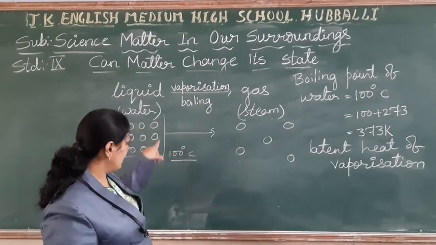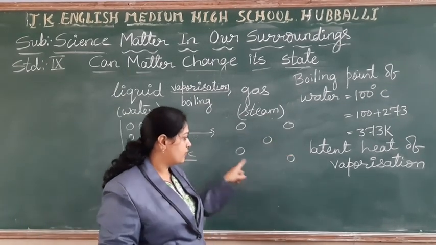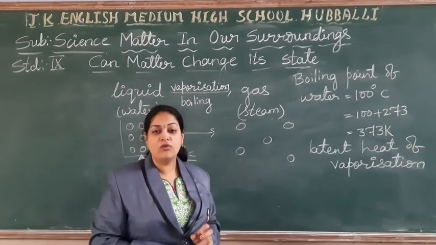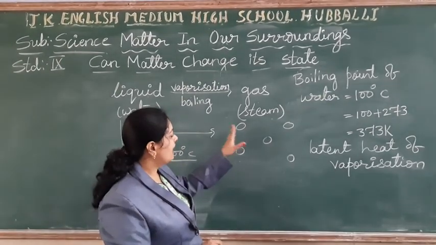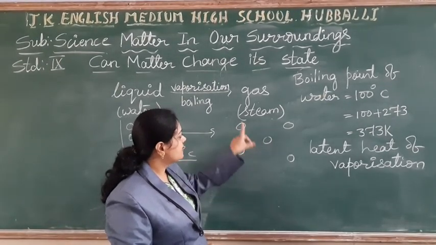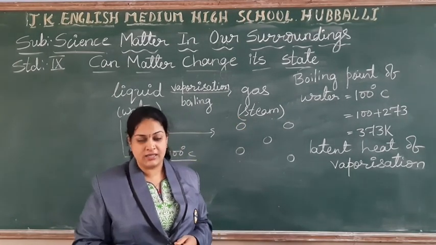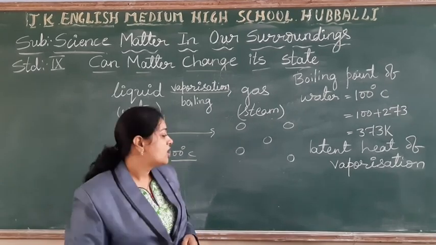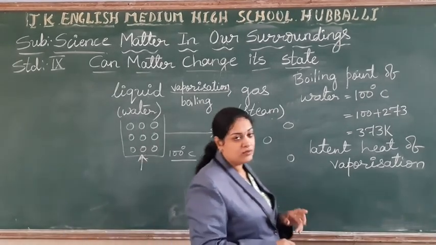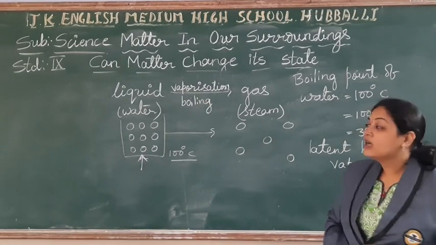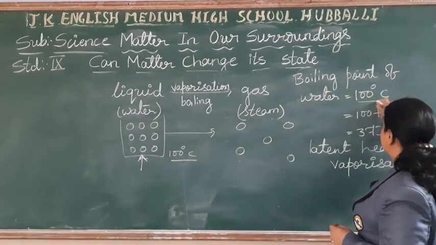Now these particles have very less force of attraction, or you can say they are free with each other, and this is the state we are going to call steam or gaseous state. Okay, students? So at what temperature have they started converting? At 100 degrees Celsius.